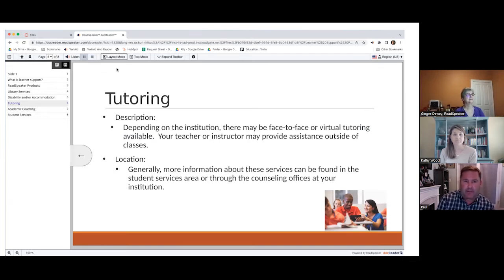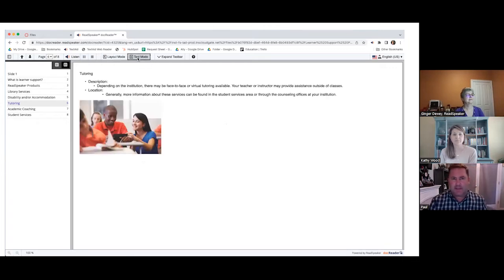Then not finally, but one of the additional tools is layout. So we're in the layout mode, which is your traditional view of the PDF. If you move to the right just a little bit more, that is the text mode. If you click on this, teachers will call it all different things. When I was an educator, it's called chunking. You would chunk your content. You would pull out the image, which can be distracting to students who are ADD, ADHD, or it also separates the image from the content. So it's easier to press, click, and listen, and follow along as you highlight.